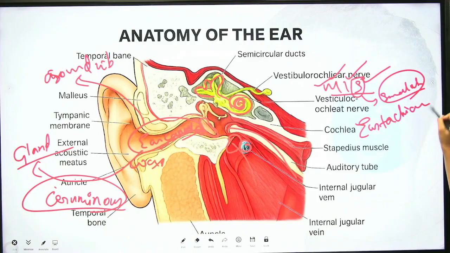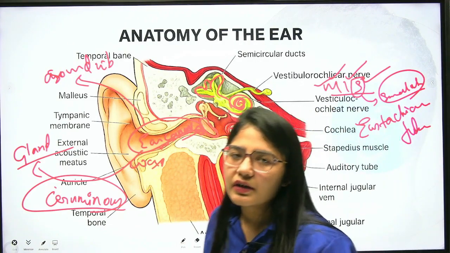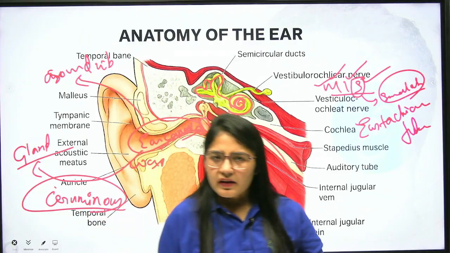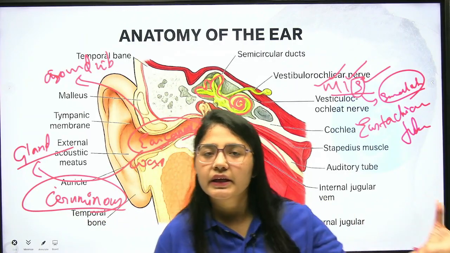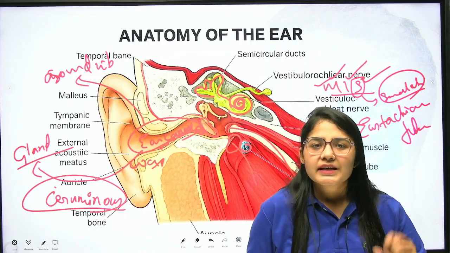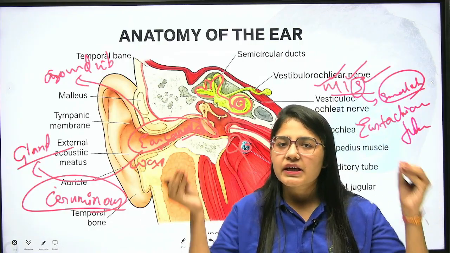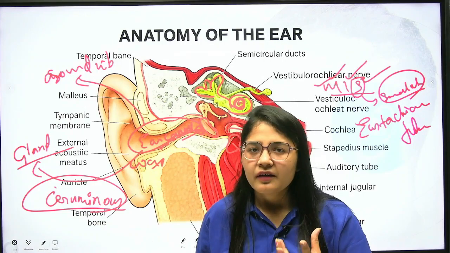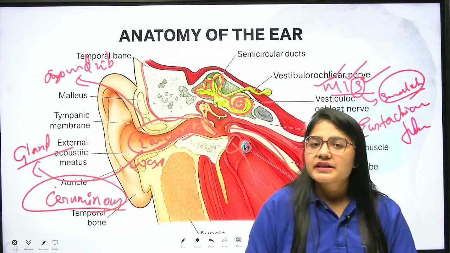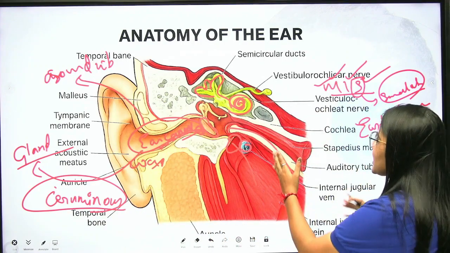Eustachian tube. What is the function of this eustachian tube? Have you ever observed that if a bomb explodes nearby, what happens? Suddenly your hands cover your ears, and your mouth is slightly opened. When a bomb explodes, this is where your eustachian tube works.